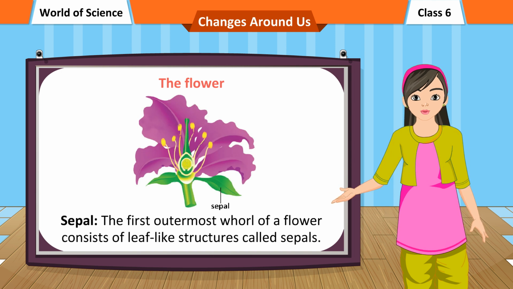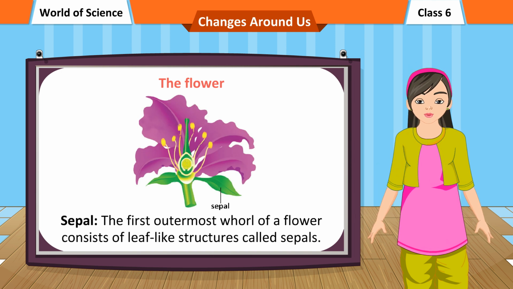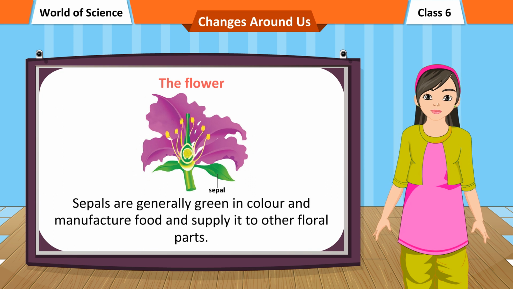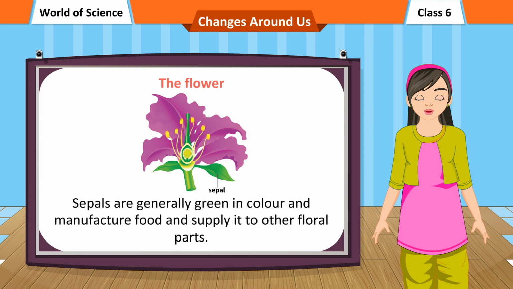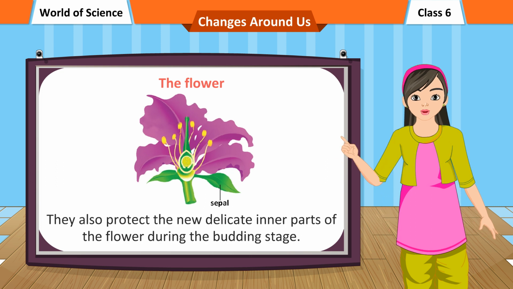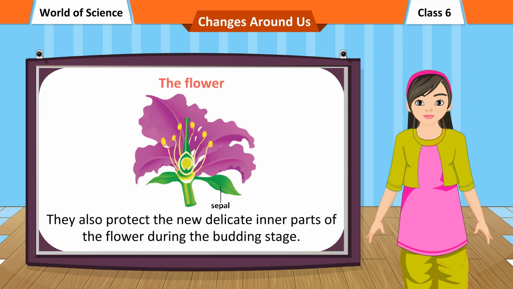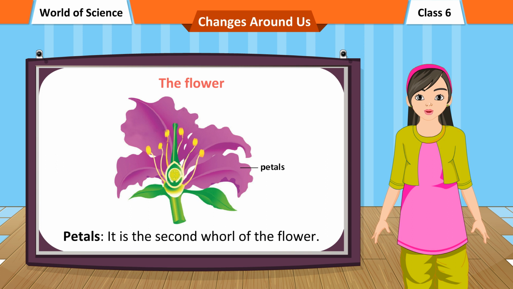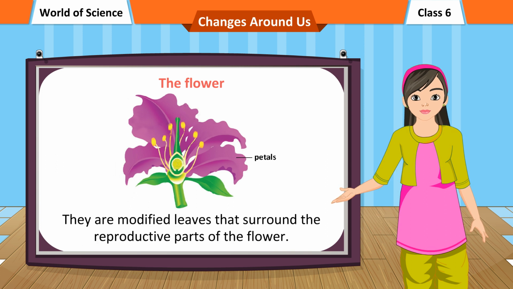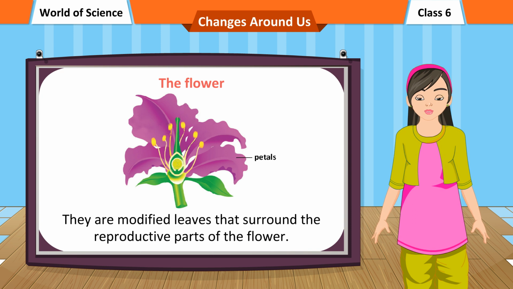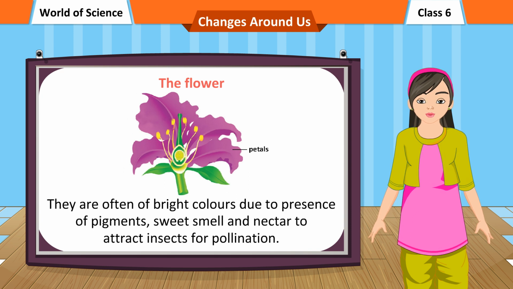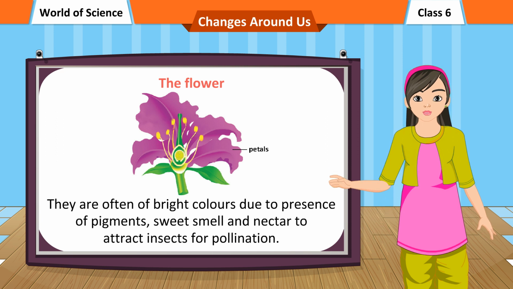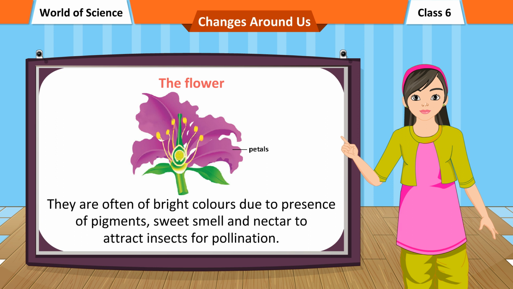Sepal, the first outermost whorl of a flower, consists of leaf-like structures called sepals. Sepals are generally green in color and manufacture food and supply it to other floral parts. They also protect the new delicate inner parts of the flower during the budding stage. Petals, the second whorl of the flower, are modified leaves that surround the reproductive parts of the flower. They are often of bright colors due to the presence of pigments, sweet smell and nectar to attract insects for pollination.